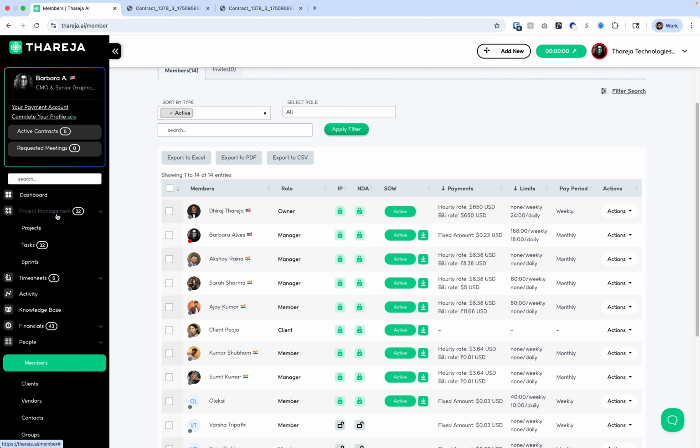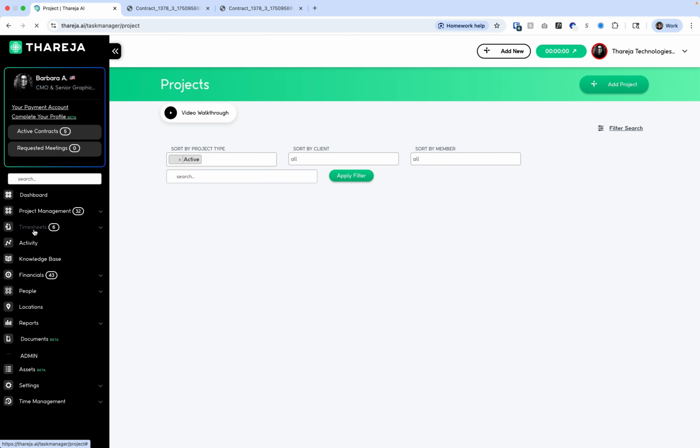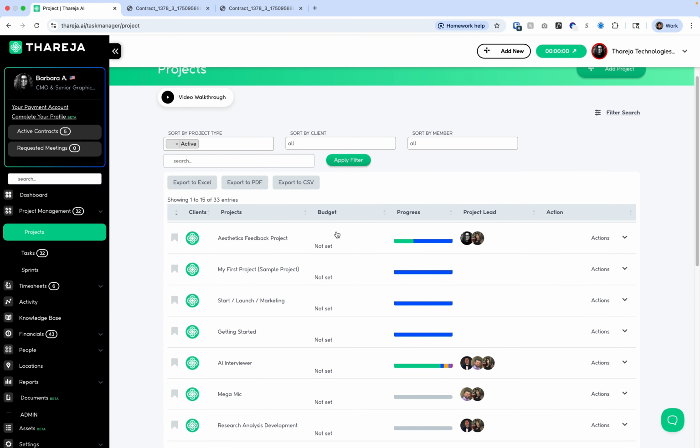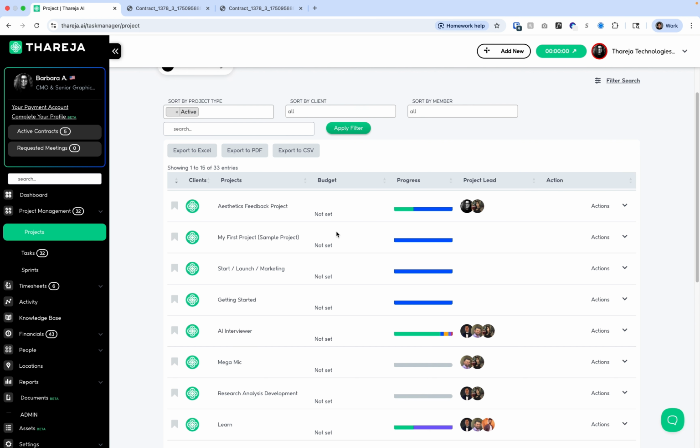In project management, you can plan projects, set budgets, and assign tasks and milestones based on projects. Each project is linked to a client, and each task is linked to a project.